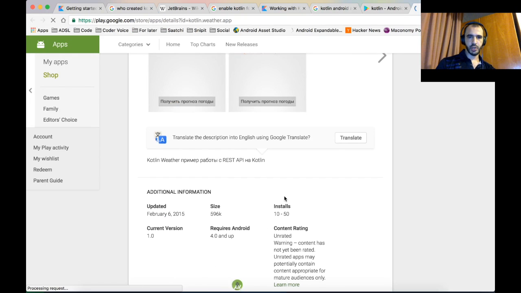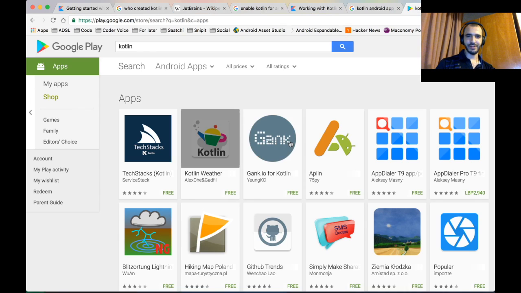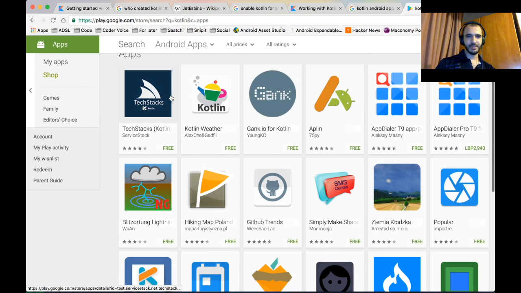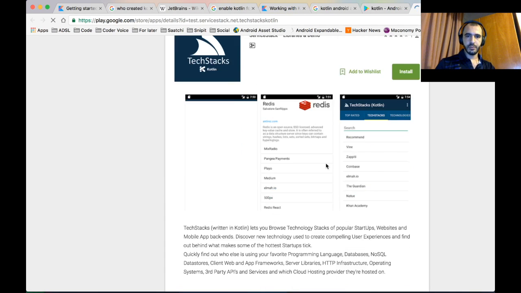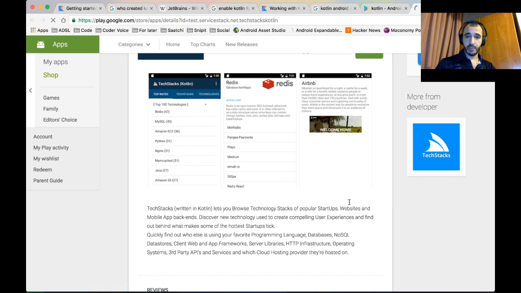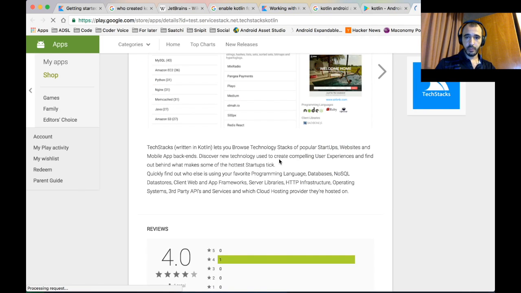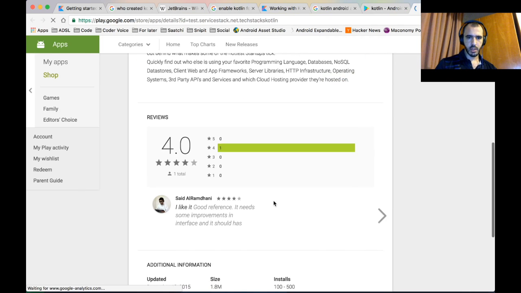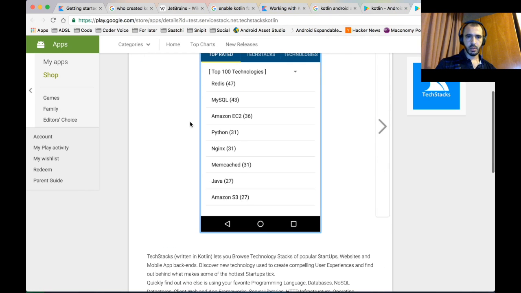The app is bad, honestly. Ah, there we go. Written in Kotlin, lets you browse technology stacks, popular stuff. Discover new technology, create compelling user experiences. Okay. Good reference, needs some improvements in the way. Okay.